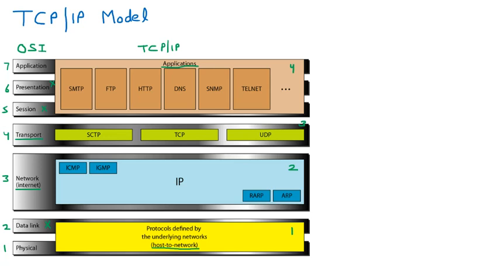Afterward, many things were added. On the network layer we have IP, which is Internet Protocol, which has 4 further protocols: ICMP, IGMP, ARP, and RARP. Similarly, on the transport layer, there are protocols like TCP, UDP, and SCTP. On the application layer, many protocols are there like SMTP, FTP, HTTP, DNS, SNMP, Telnet, and many more.